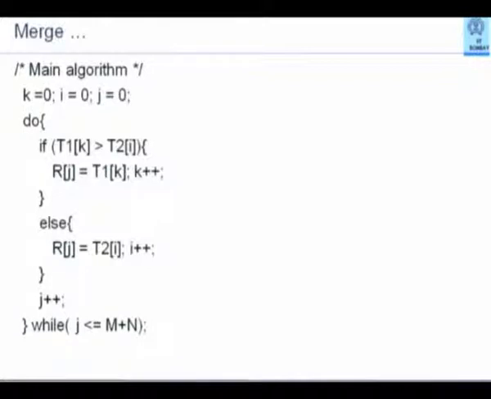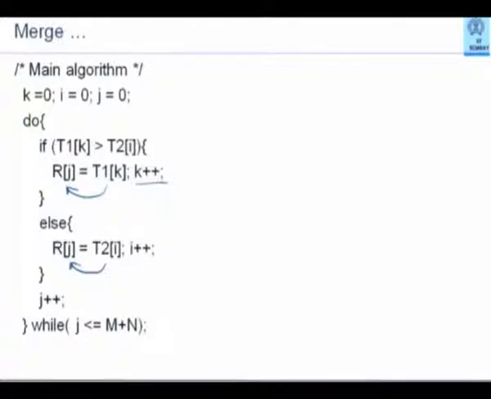So I start with k equal to 0, i equal to 0, j equal to 0. And I compare T1k with T2i. If T1k is greater than T2i, then I take the kth element of T1 and push it to Rj and increase k. If T1k is not greater than T2i, then I take the ith element of T2 and push it to Rj.